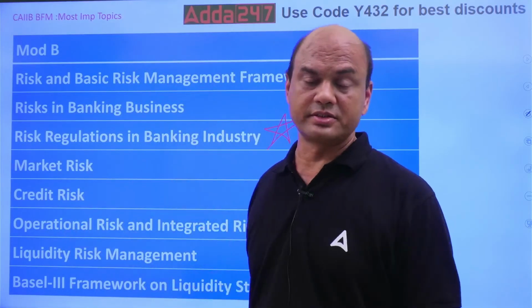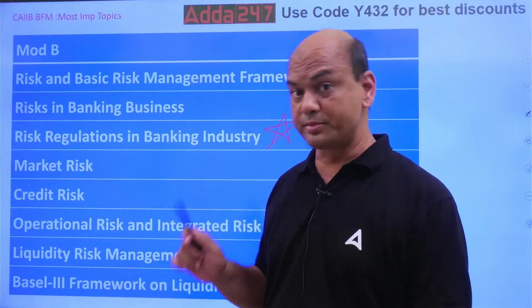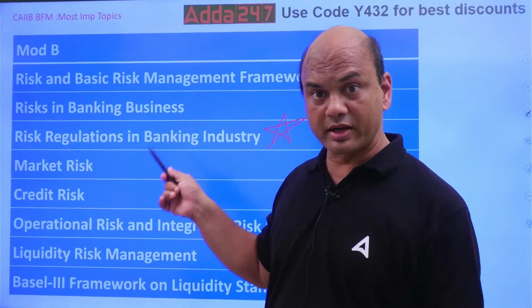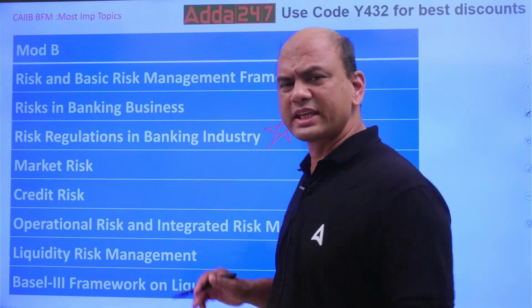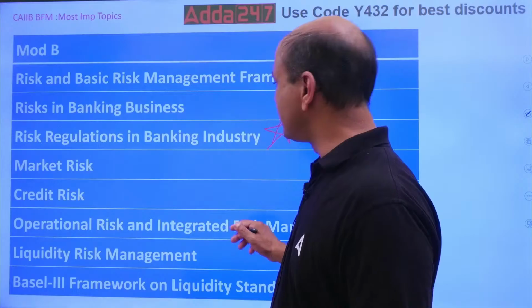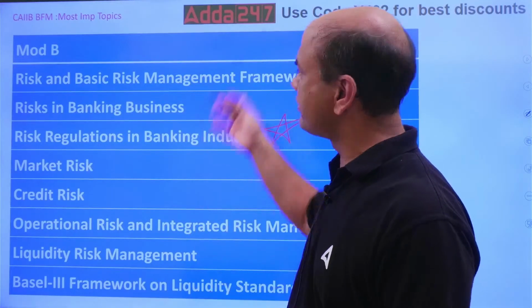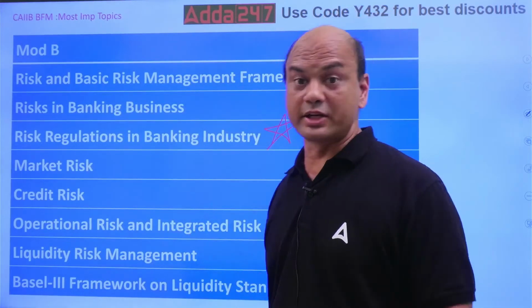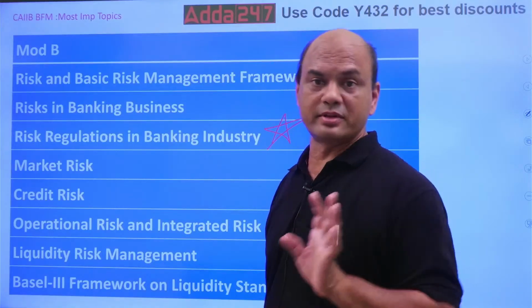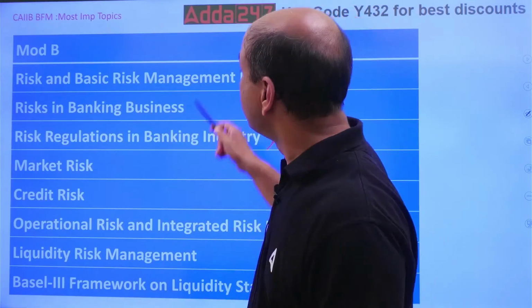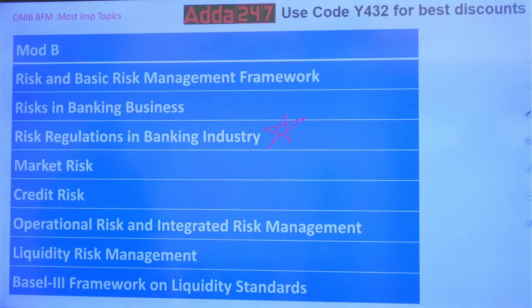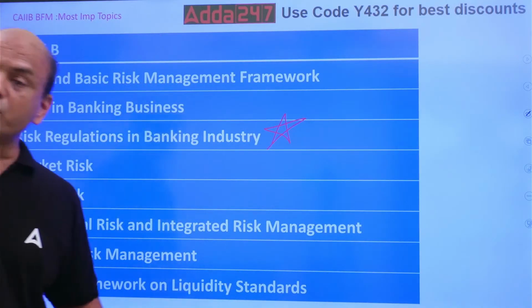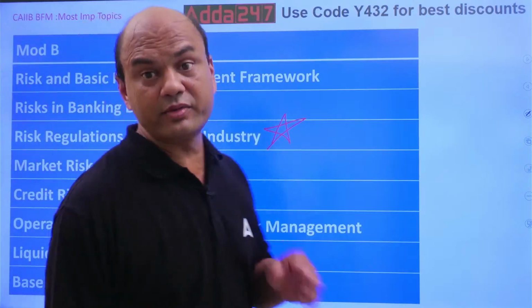Risk regulations. Very difficult. It's bigger also. So start reading it right now. Okay? You'll have all the case studies, numericals. Numericals will be there almost everywhere. That's why I said module B is the toughest one, because numericals are there in every part. Every chapter can have numericals. Where they can ask, you don't know. They can ask you anywhere and everywhere.